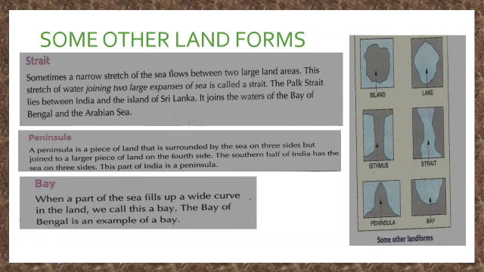Next, bay. See the picture. When a part of a sea fills up a wide curved inner land, it is called a bay. The Bay of Bengal is an example of a bay.